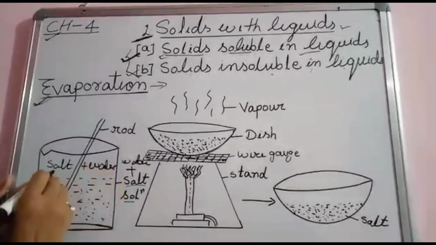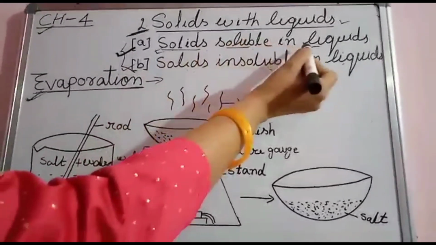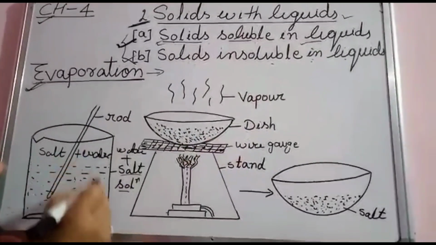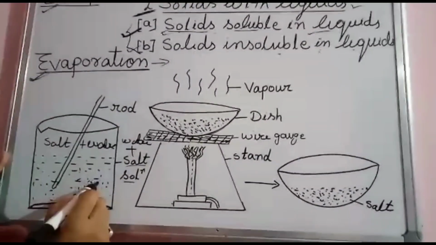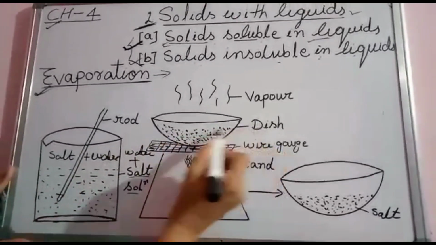Is it clear? Salt is soluble in liquid. We are studying solids soluble in liquid. Salt plus water: this is the salt and water soluble solution. This solution is taken in this dish.